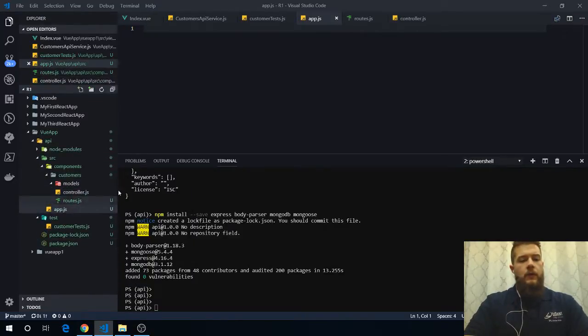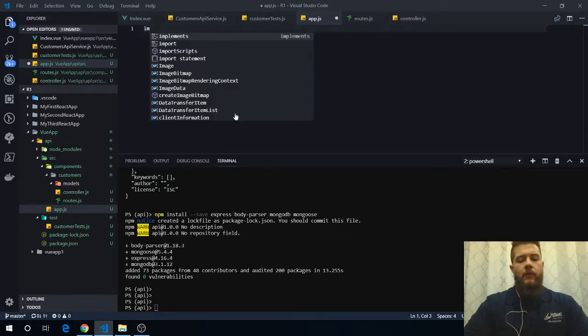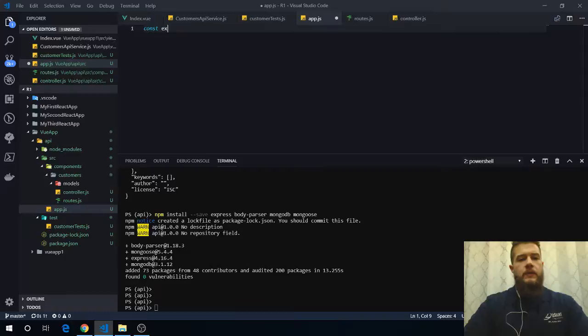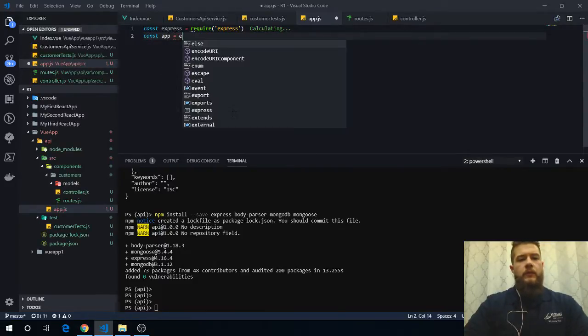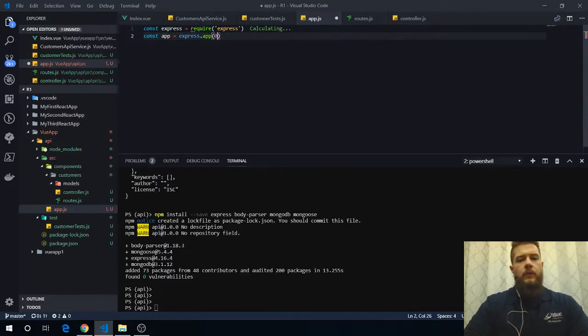Controller.js. Okay, so the first thing we'll do is let's see if I can remember how to do this off the top of my head. Const express equals require express. Const app equals express.app. I'm probably not going to be able to pull this off by itself.